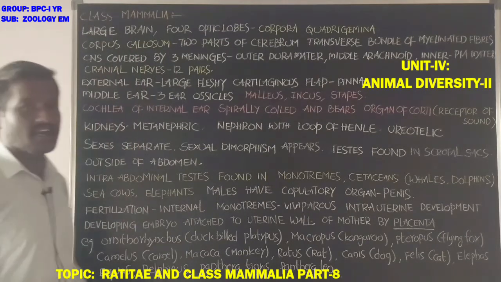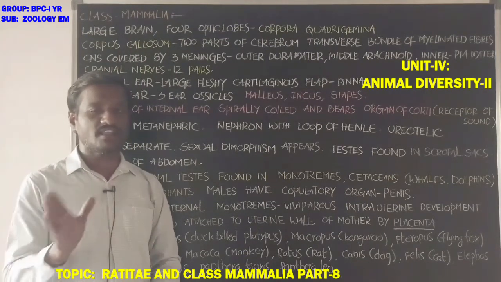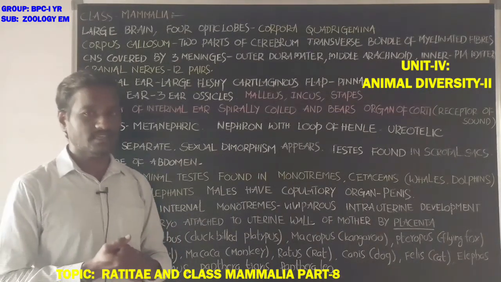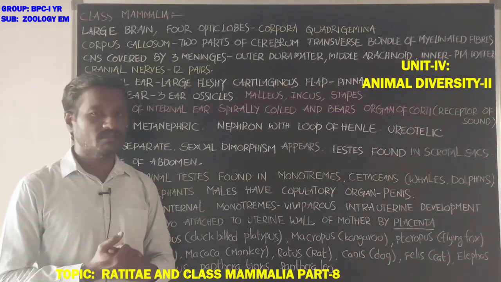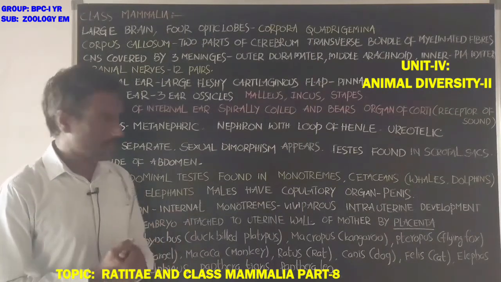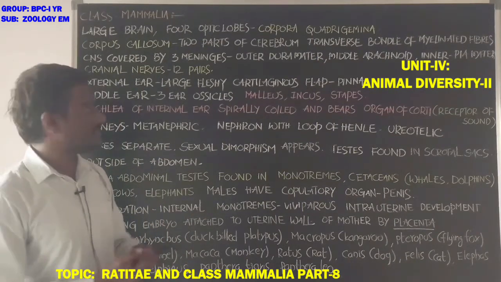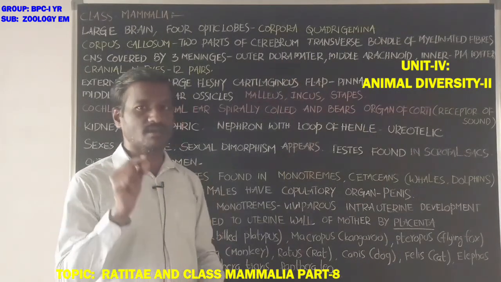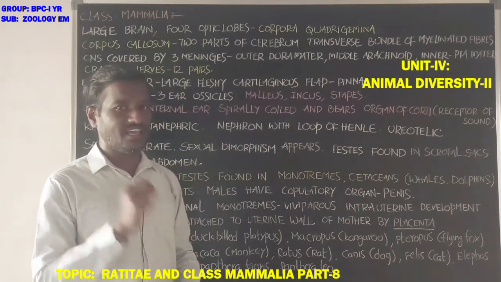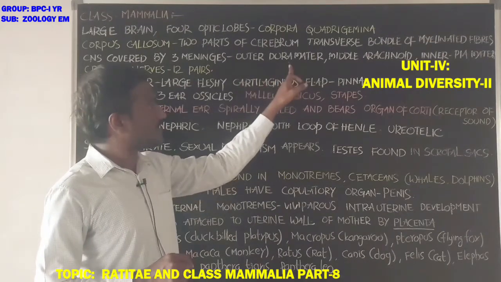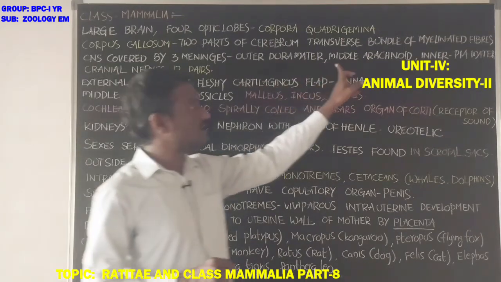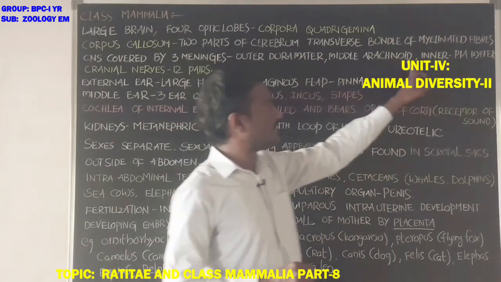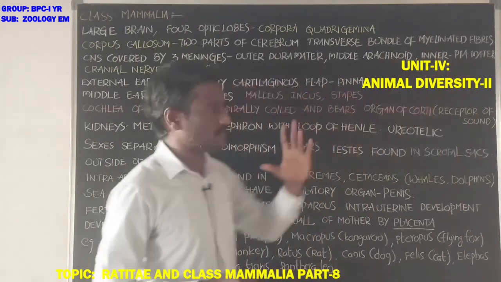Next, the central nervous system, that means the brain and the spinal cord, is covered by 3 protecting layers called meninges. The outer one is dura mater, the middle one is arachnoid mater, and the inner one is pia mater.